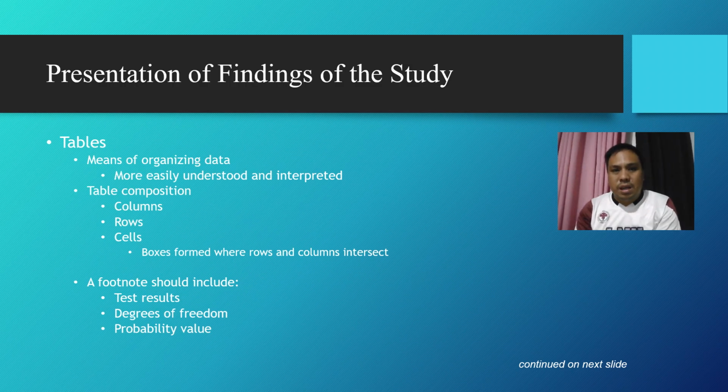Tables are an effective means of organizing data and presenting it in a way that is easily understood and interpreted. A table is composed of columns, rows, and cells, where cells are the boxes formed at the intersection of rows and columns. To provide complete information, a footnote should accompany the table, including the statistical test used, degrees of freedom, and probability value. Properly constructed tables help readers quickly grasp the key results while maintaining clarity and accuracy.